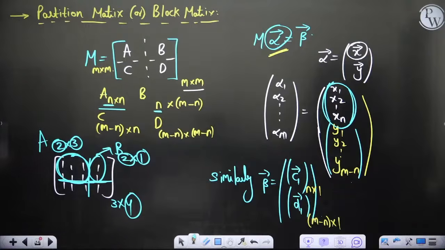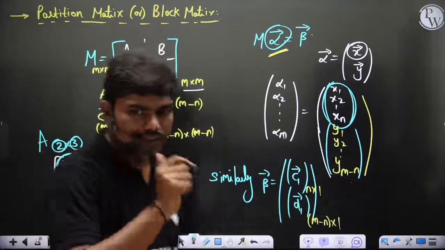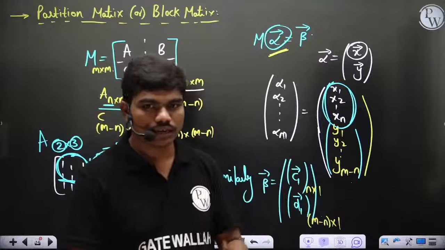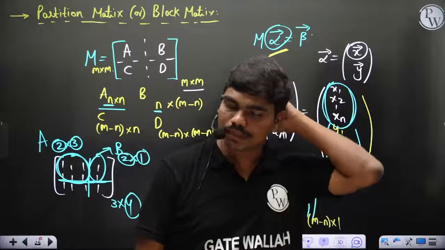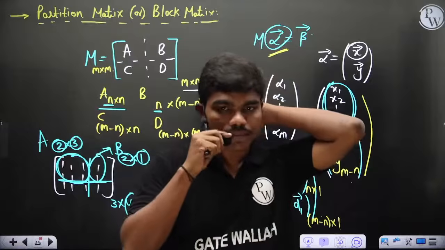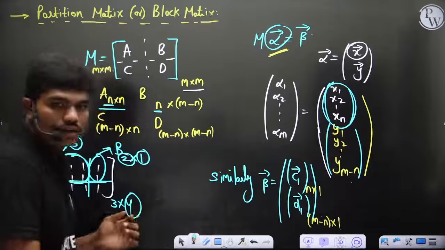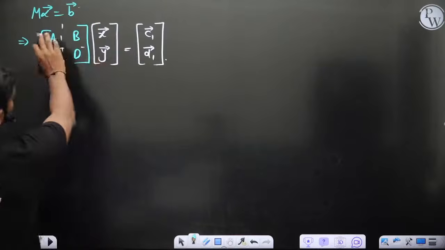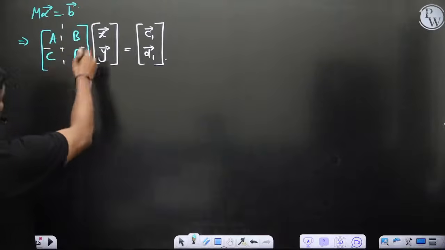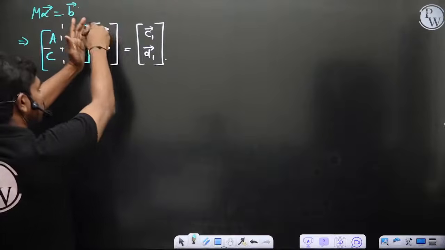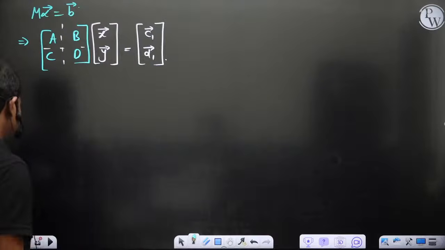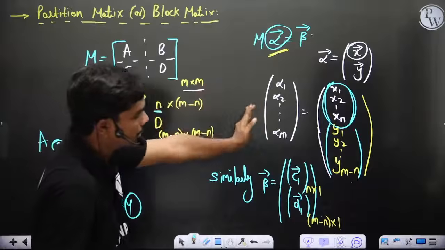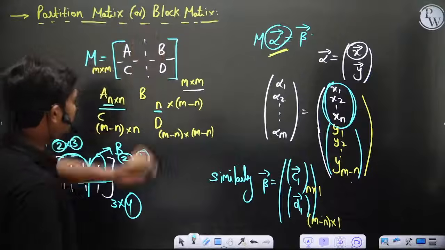Now we'll see how this partitioning is effective for us, how it can help us in solving the system. So ultimately we got this system as A, B, C, D. We have partitioned this. Then this vector also we have partitioned into 2 vectors, and this also we have partitioned into D1, D2. Of course the partitioning is exactly in sync with this matrix M partitioning.